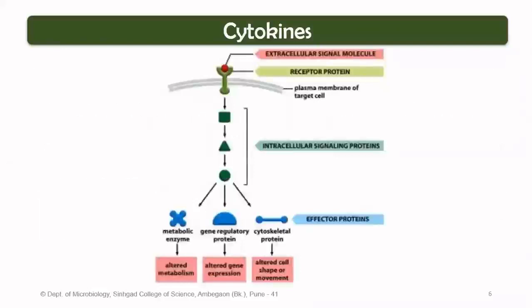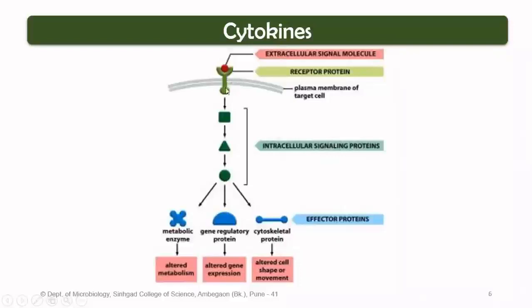Now in this figure, you can understand in a better way what the mobilization caused by a cytokine means. At the top side, with the outer confinement of the cell, this would be the plasma membrane. Onto this plasma membrane, there would be a receptor. Since the ligand molecule is the cytokine, the receptor would be the cytokine receptor, right? This would be the extracellular signaling molecule, that means the cytokine molecule under consideration, and the receptor proteins, the cytokine receptors.